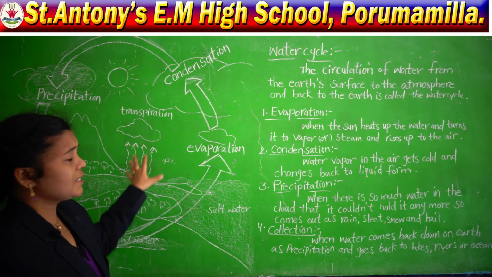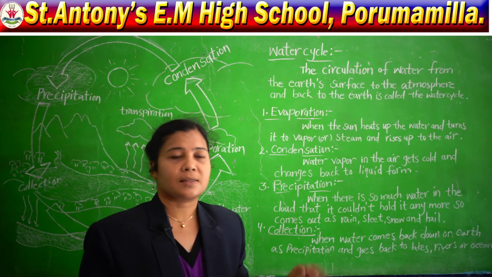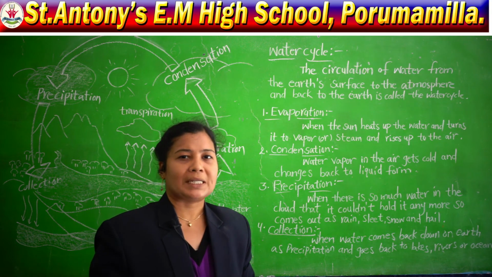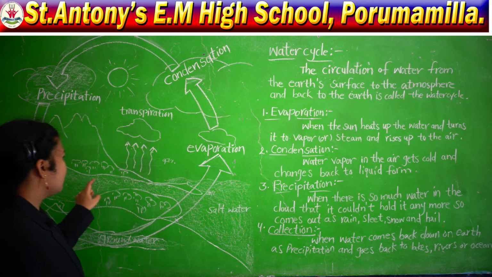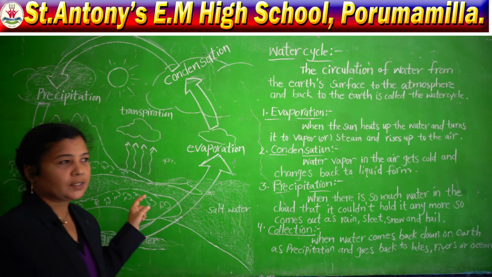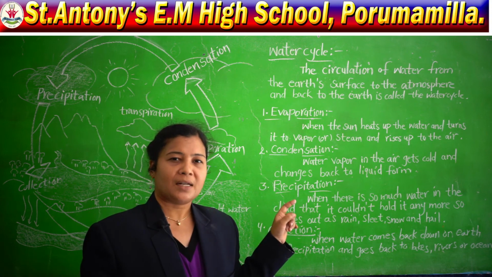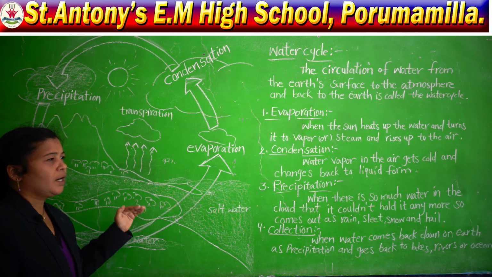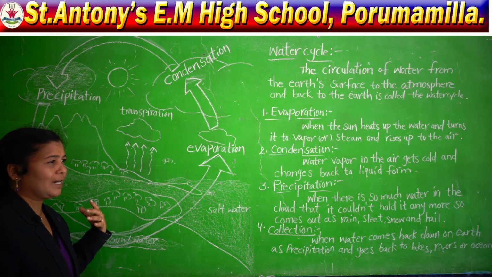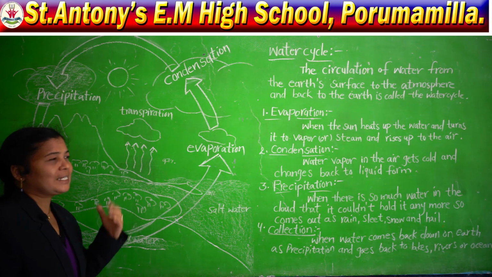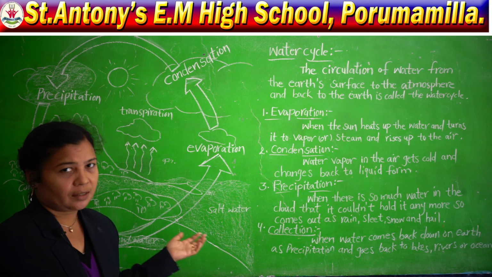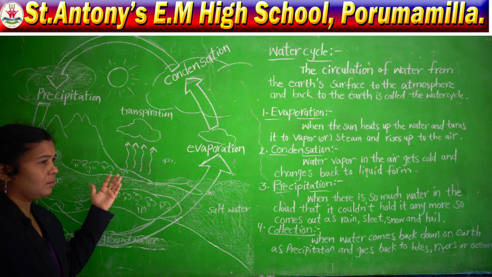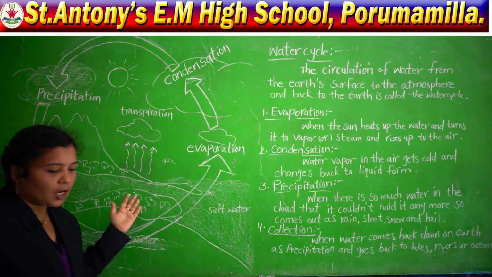So, only this happens, and do you know the plants are also playing a vital role in getting rains? How? Whatever the plants have, they have leaves. With the help of leaves, they change some water they contain into water vapor, and they excrete that water vapor into the air. This whole process we call transpiration.